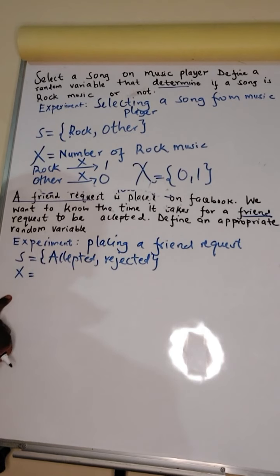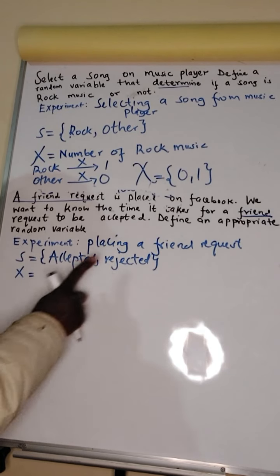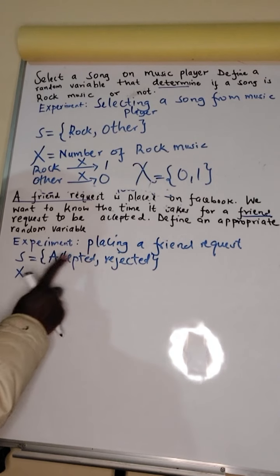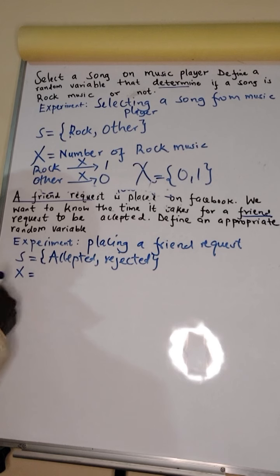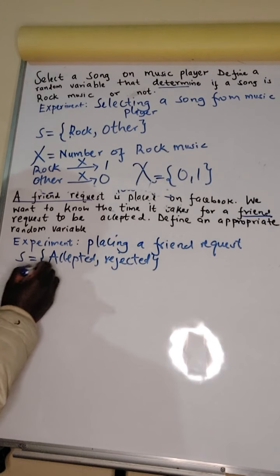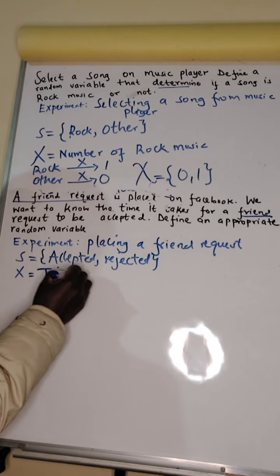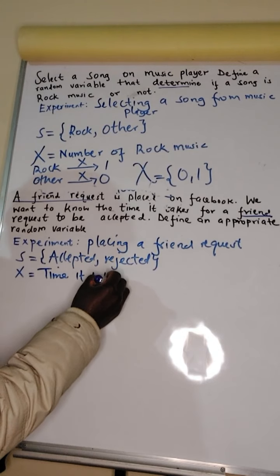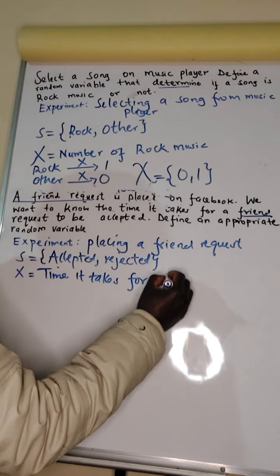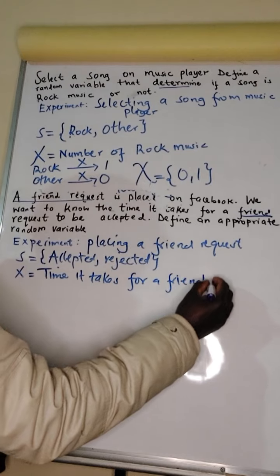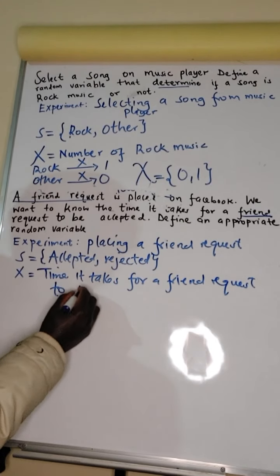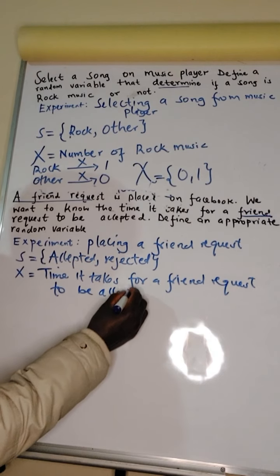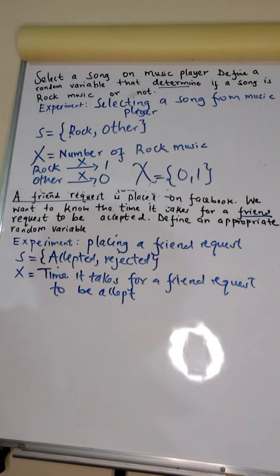So we want to define our random variable that counts the time it takes for a friend request to be accepted. And this is now what happens.